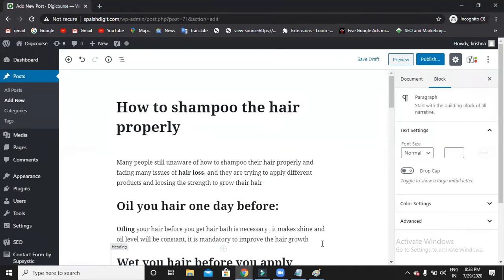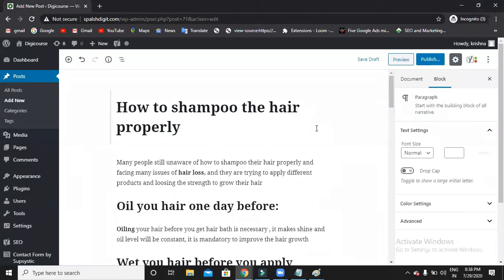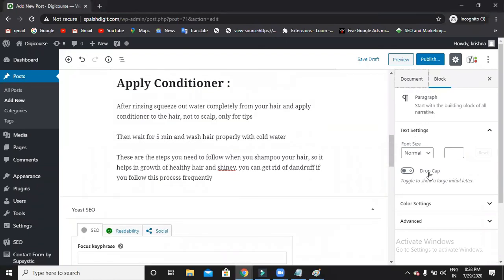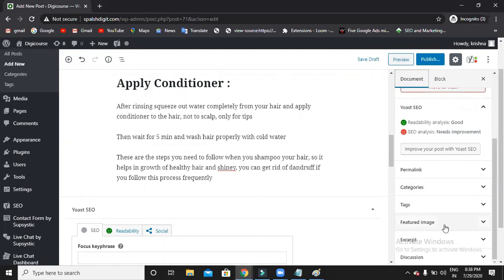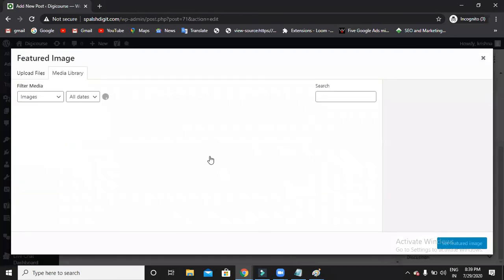The next, so image also. Now here, if it is a blog, we don't always write text, right? We do insert some images, we do insert some videos. So let me insert one image. Here there is a featured image option, so you can use this option, or else you can directly insert an image within the content also. Now let me try to use one featured image here.